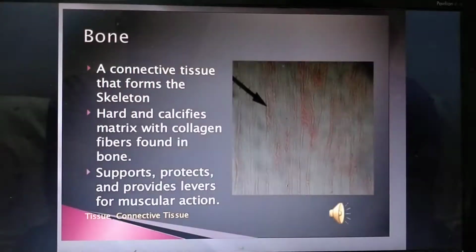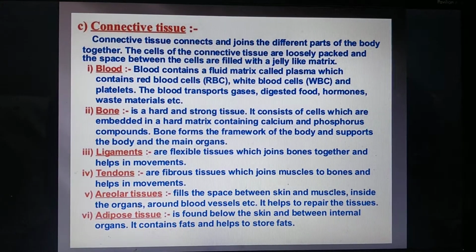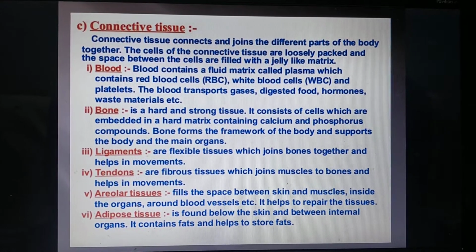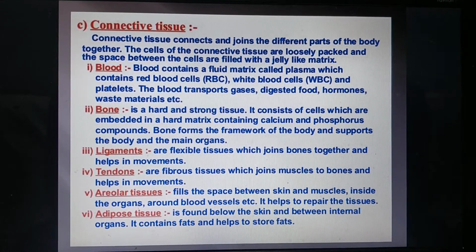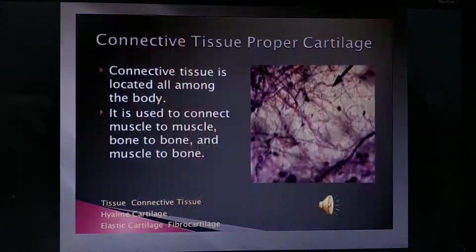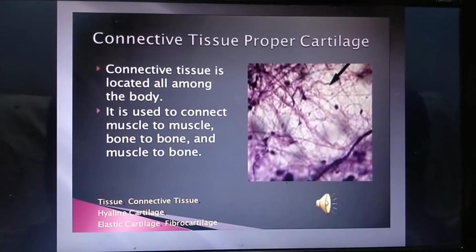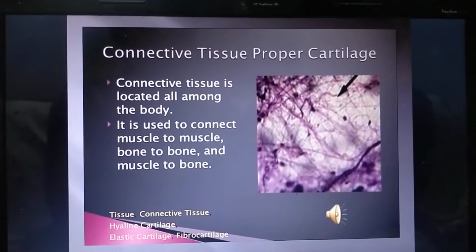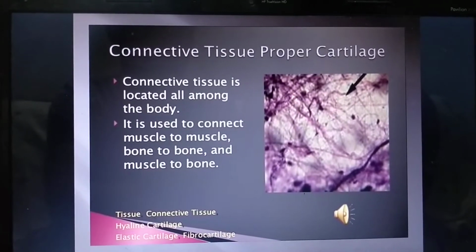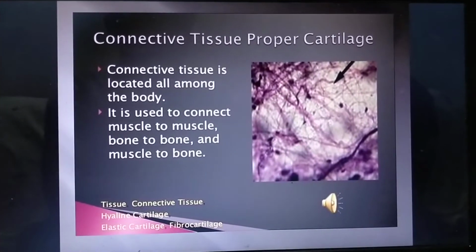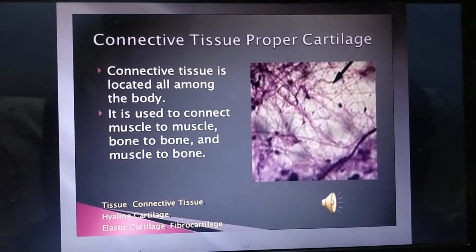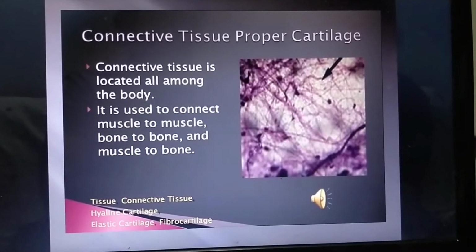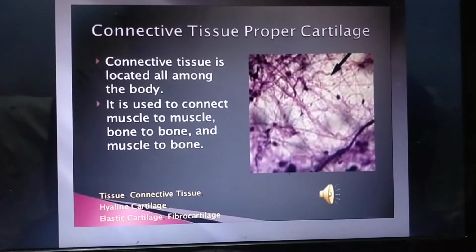Then we come to the other tissues, areolar, adipose tissues, as well as this cartilage. So cartilage जो है, that is semi-rigid structure. Bone तो जैसे बहुत hard होता है, that is flexible, and it is present at certain places in our body like nose tip, earlobe. So here the cartilage is present.